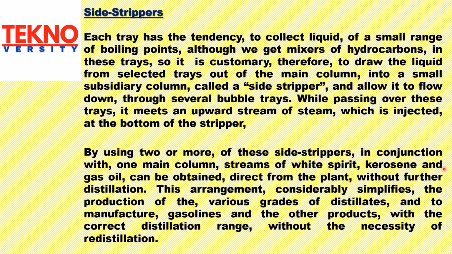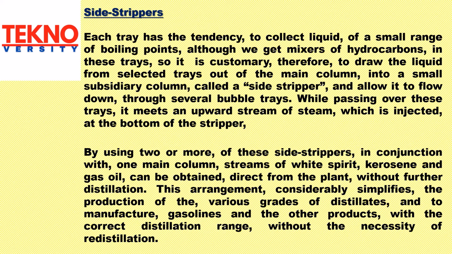While passing over these trays, it meets an upward stream of steam which is injected at the bottom of the stripper. By using two or more of these side strippers in conjunction with one main column, streams of white spirit, kerosene and gas oil can be obtained direct from the plant without further distillation.